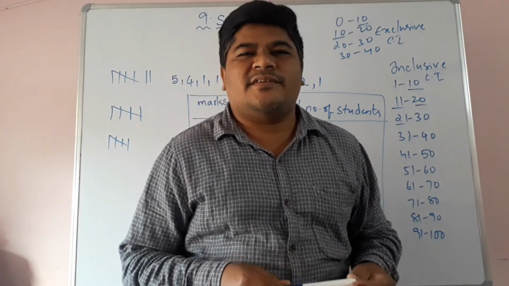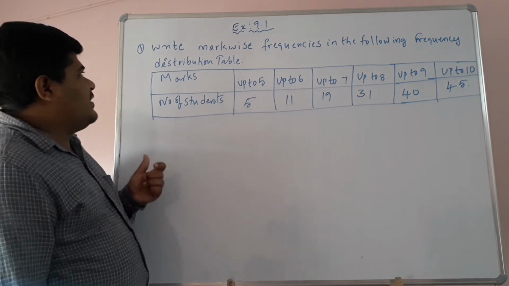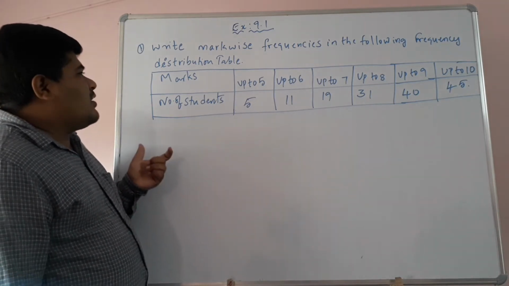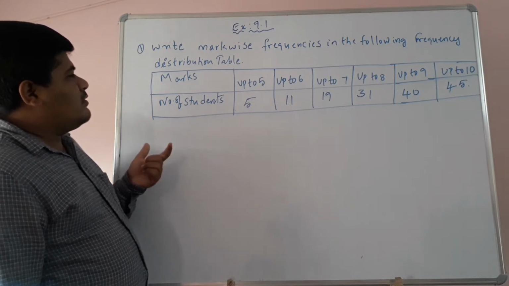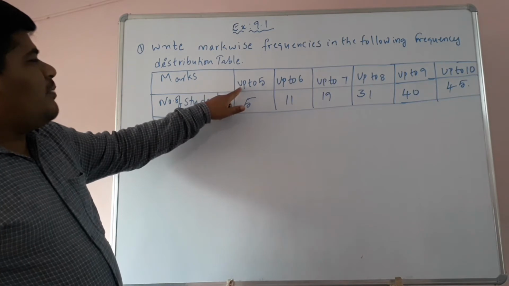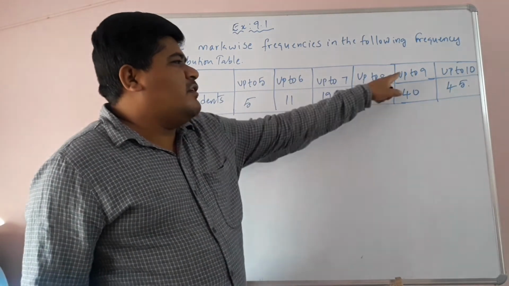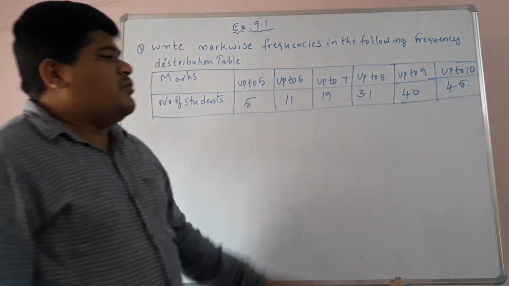Now let's see the exercise sums. Children, see, write mark-wise frequencies for the following frequency distribution table. Marks are in one box, and the other is the number of students. Up to 5, 5 students; up to 6, 11 students; up to 7, 19; up to 8, 31; up to 9, 40; up to 10, 45 students.